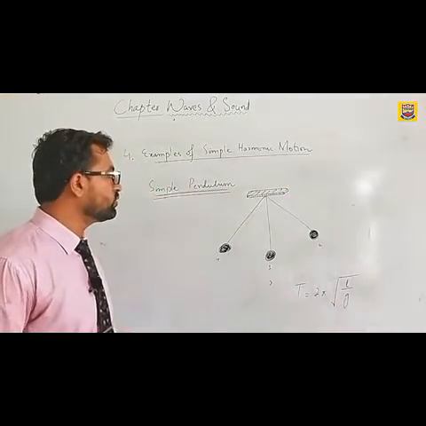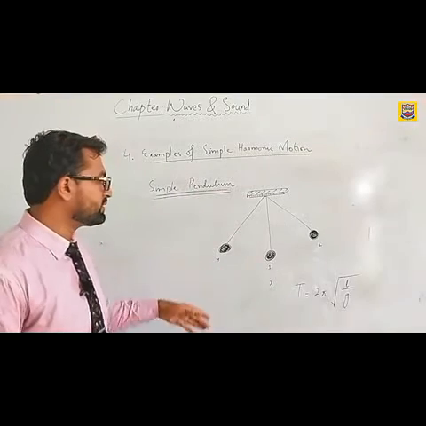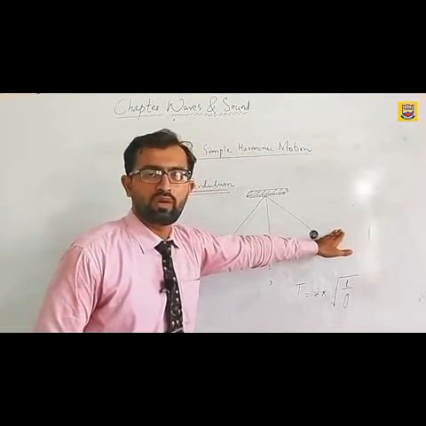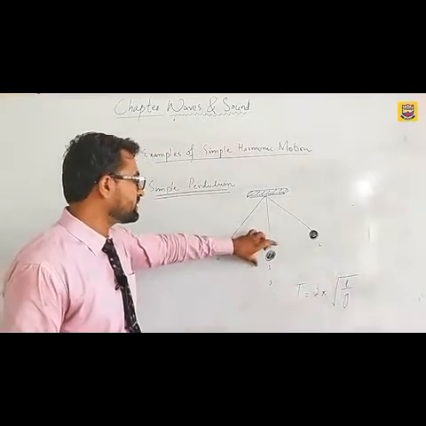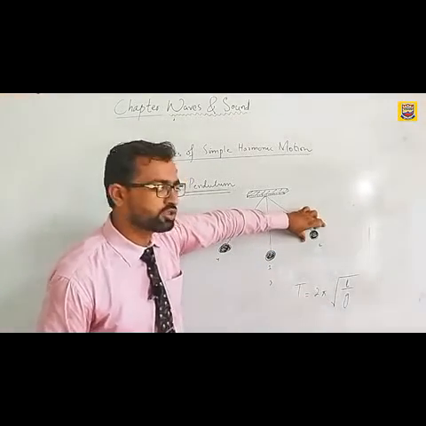In order to produce the simple harmonic motion, we will just push this bob towards any one of the sides. Let's say we are holding this and then pushing this bob towards the position 2.